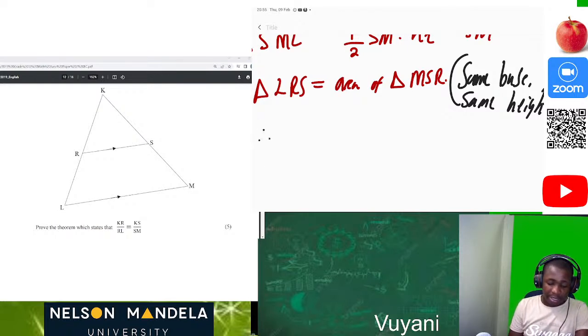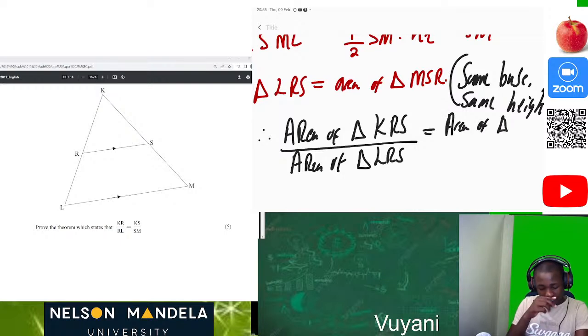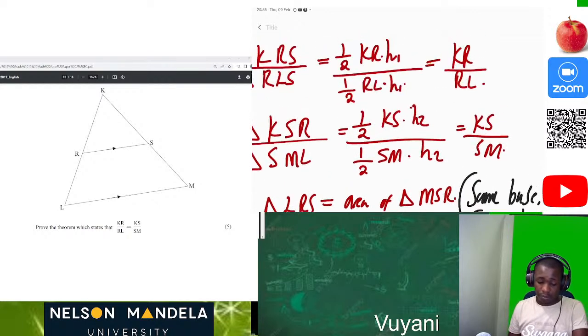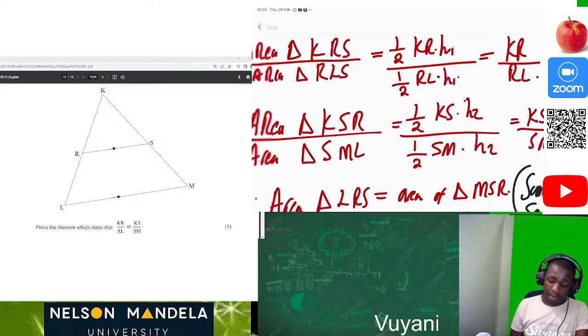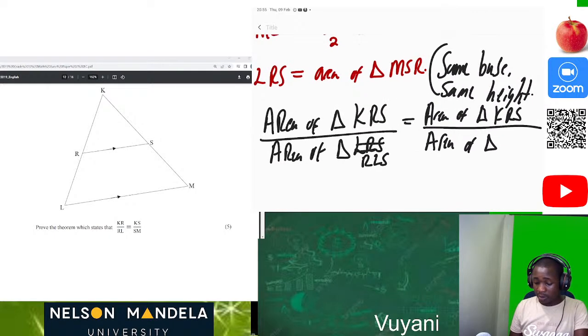Therefore, area of triangle KRS over area of triangle RLS is equal to area of triangle KSR over area of triangle SMR.